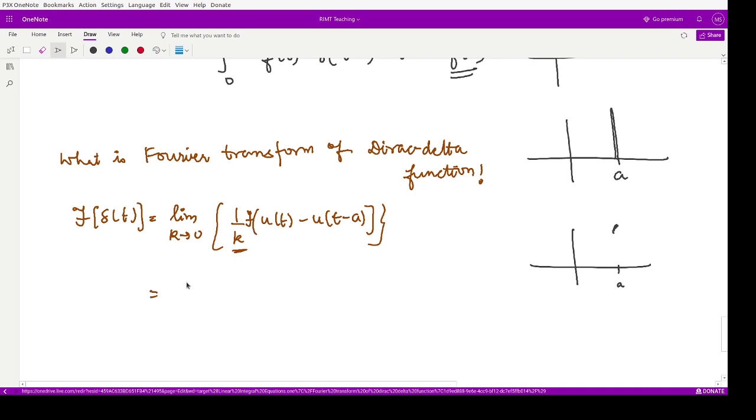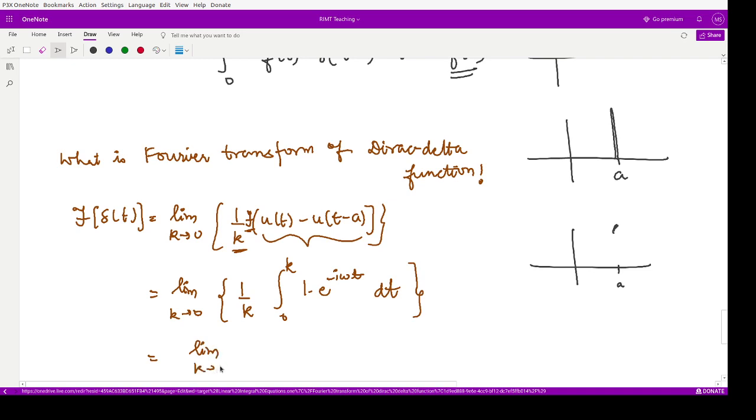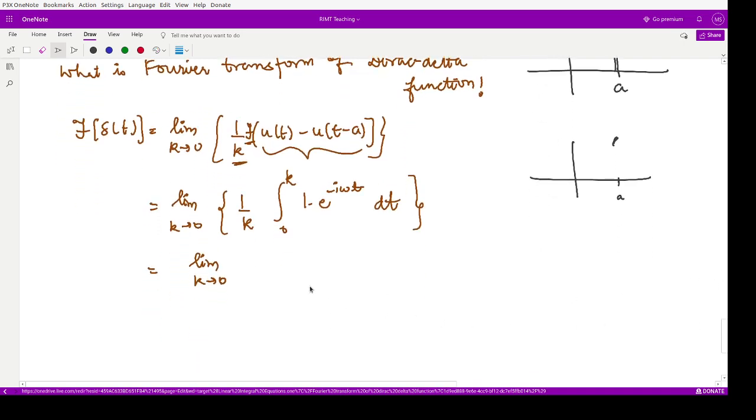So this becomes limit k goes to 0, 1 by k, and what is this function? This is only defined from 0 to k. Its value is 1 from 0 to k. So 1 into e to the power minus iota omega t dt. This is by definition of the Fourier transform, right? Then we can simplify this. So limit k goes to 0 is equivalent to 1 by k, e to the power minus iota omega t divided by minus iota omega, and the limits vary from 0 to k.